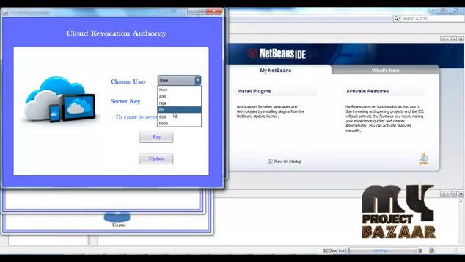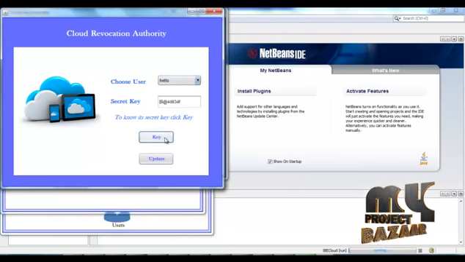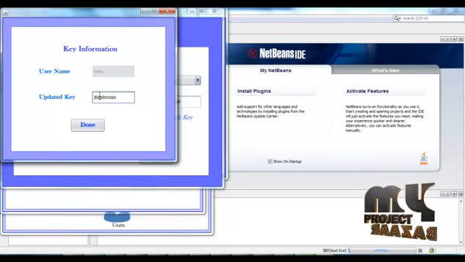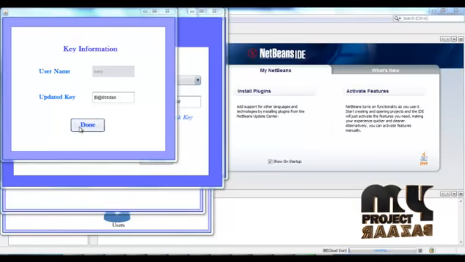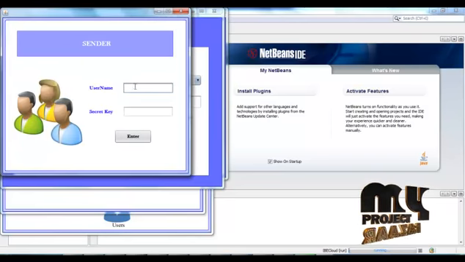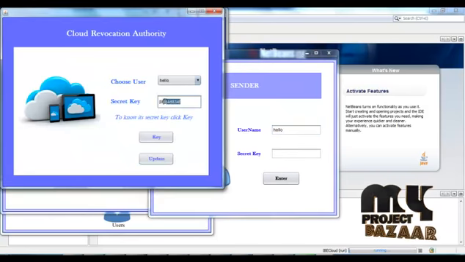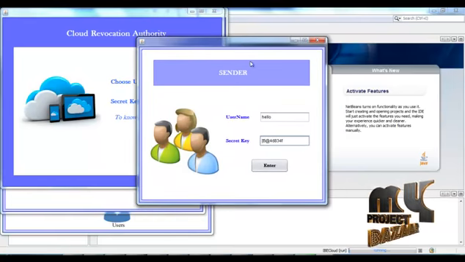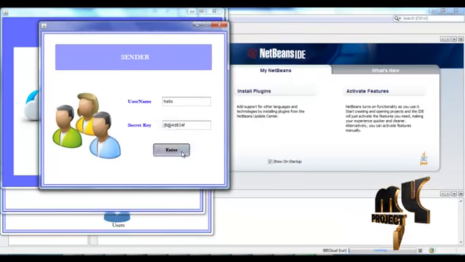So choose the user which we want. Then their secret key is displayed here. For the updated key, click the update button. Now the key information, that is, for the selected username, the updated key is generated and stored in the cloud. So after running the process, the user enters now. So we have to give the username here, that is username. For the secret key, we have to give the secret key here and press enter.